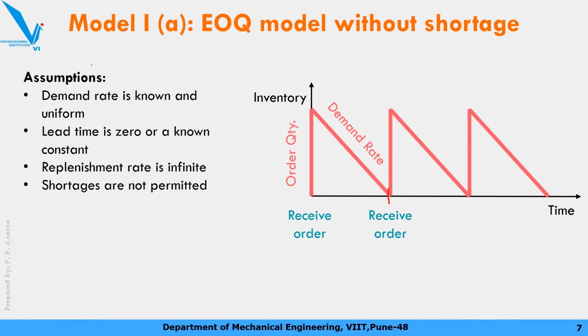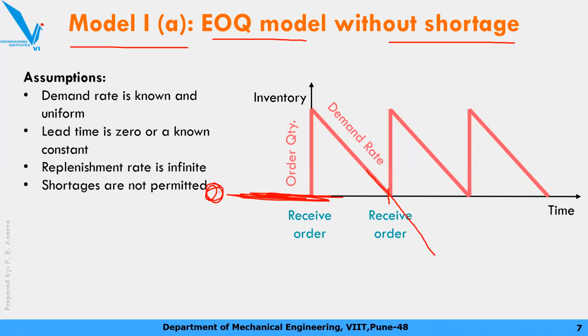सो दिस ग्राफ रिप्रेजेंट योर मॉडल नंबर 1A, EOQ मॉडल विदाउट शॉर्टेज। यहाँ पे शॉर्टेज नहीं है। शॉर्टेज अगर होगा तो क्या, ये ग्राफ कैसे बनता, नीचे। That means at the order you have 0 items in inventory, but the demand is more than that, so this part is nothing but your shortage। But in our model we are not permitting that, shortage is not permitted।